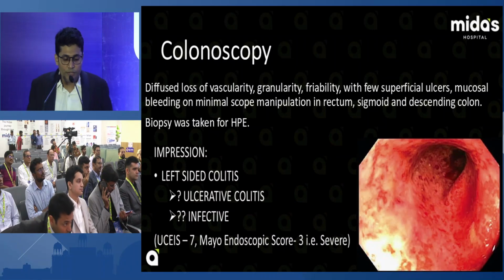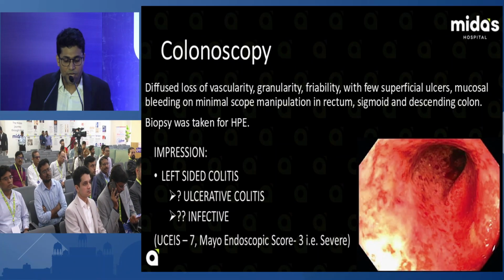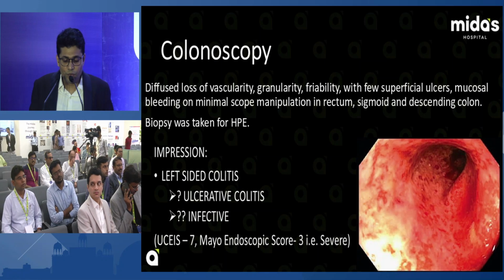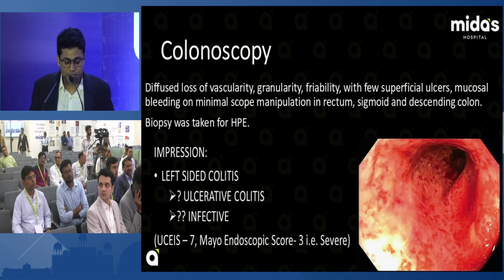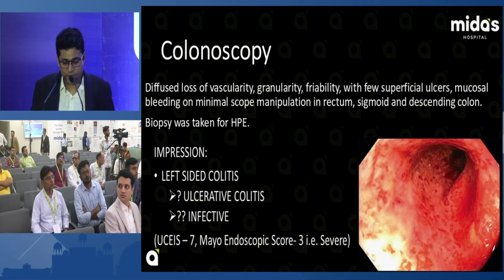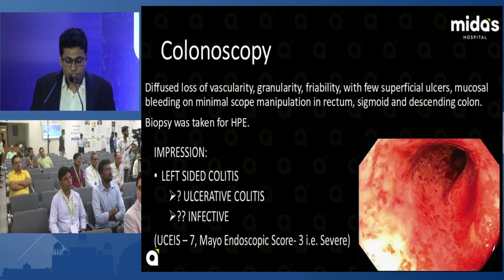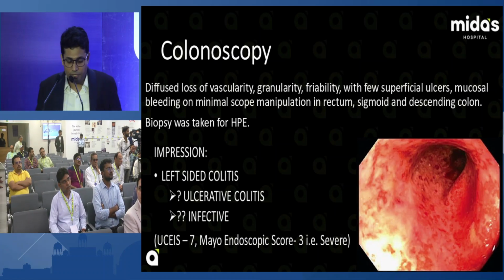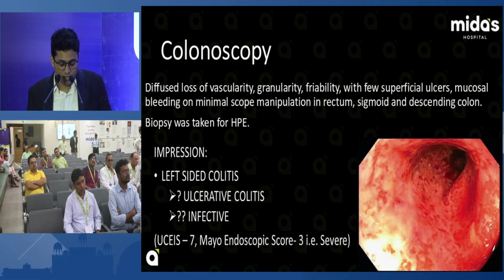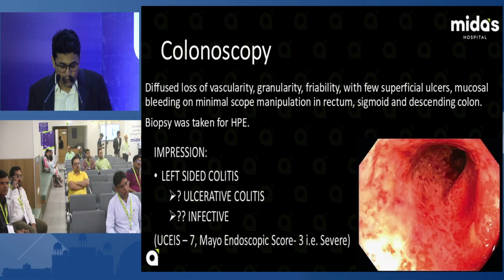On colonoscopy there was a diffuse loss of vascularity, granularity and friability with a few superficial ulcers and mucosal bleeding on minimal scope manipulation in the rectum, sigmoid colon and descending colon. So the impression was left-sided colitis, and the Mayo score was 3, that is severe, and the ulcerative colitis endoscopic